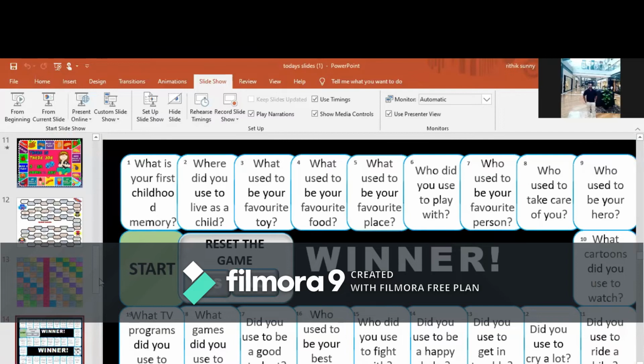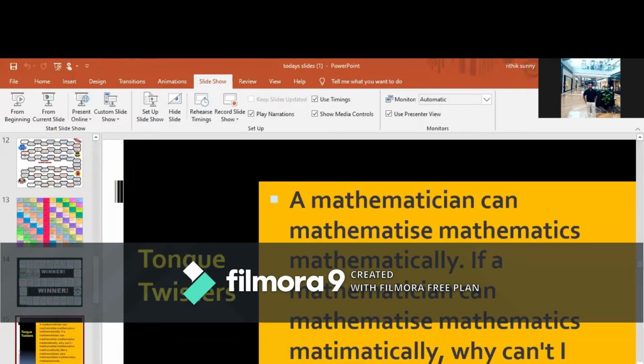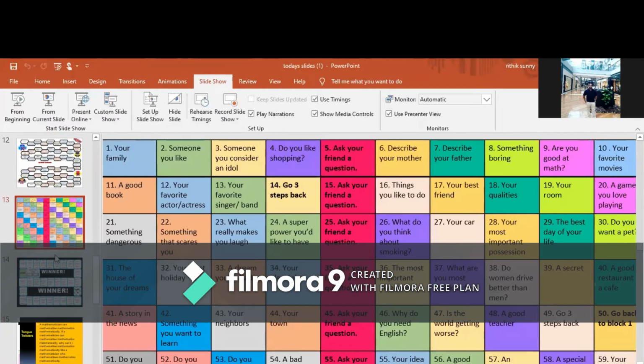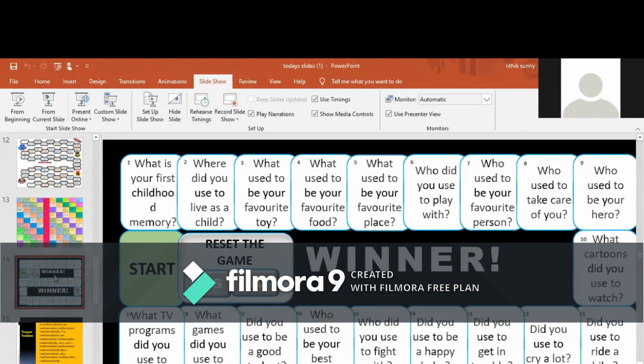We can also call them grammar games, which aim at strengthening the grammar of the students. So that's the first one. Let's go to the next slide, which aims at the strengthening of pronunciation. Generally, here two best games are there to strengthen the pronunciation of the students.